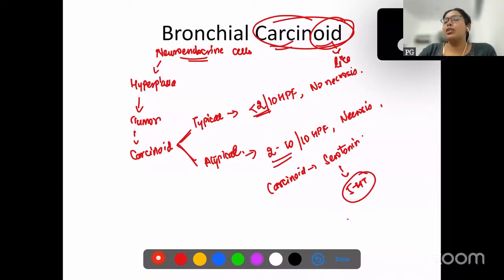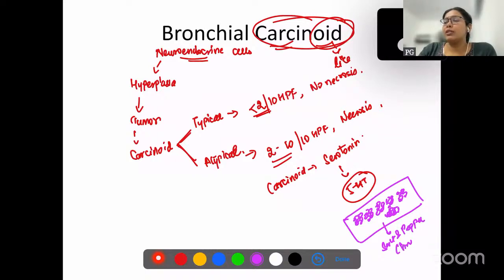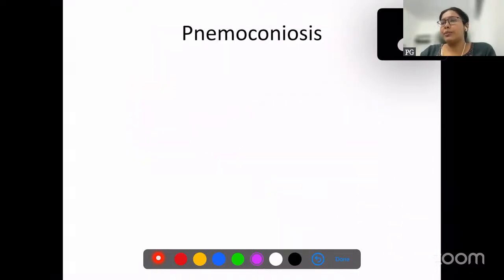How do they look in histopathology? They are nests of small cells, usually arranged in a nest-like appearance. So that is how carcinoid looks. Nests of cells, usually with salt and pepper chromatin. What is salt and pepper chromatin? The nucleus will have many light areas and darkly stained areas admixed together. So that is what salt and pepper chromatin means.